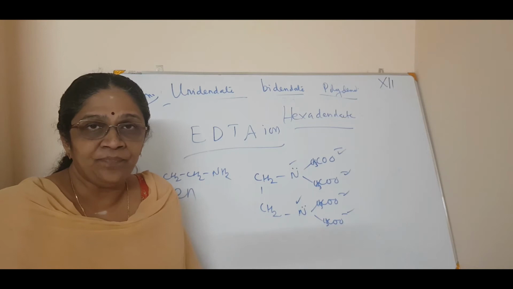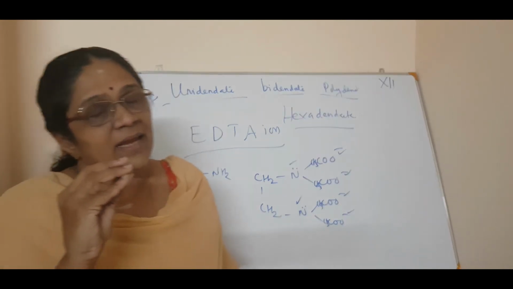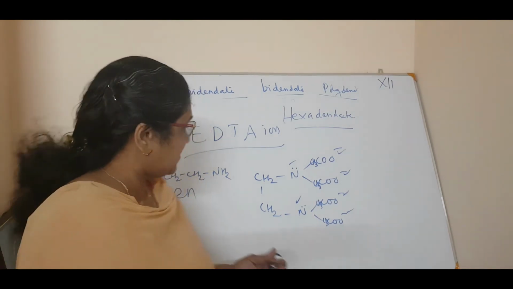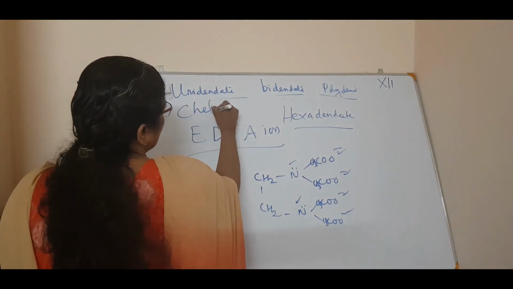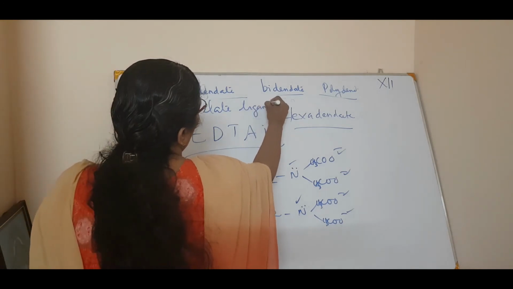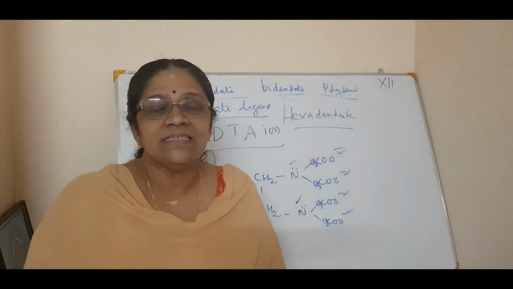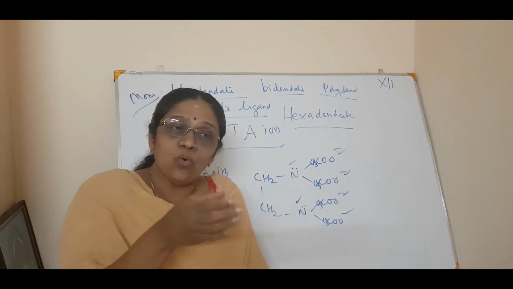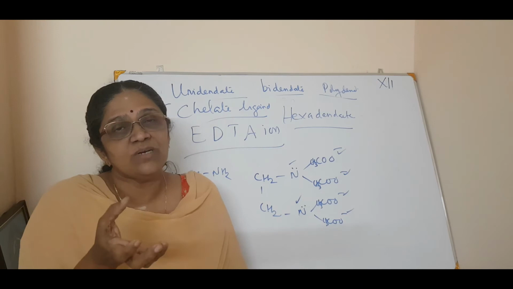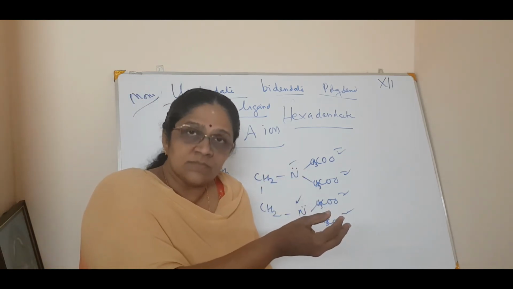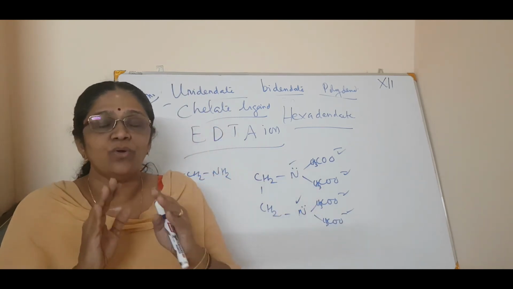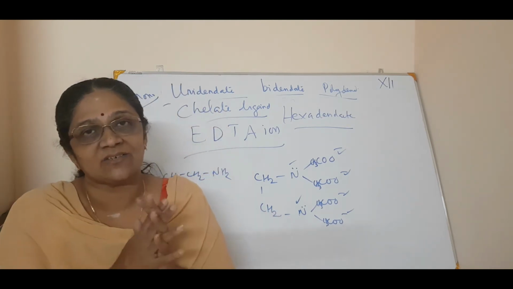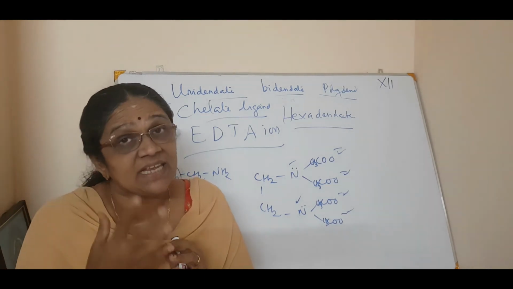Is it clear? Now one more type of ligand is there, which you call a chelating ligand. What is it? Chelate ligand. Now what is this chelate ligand? Chelate ligand is applicable for molecules having 2 or more donor atoms. Okay, if a molecule has 2 or more donor atoms to donate electrons, you call that a chelating ligand.